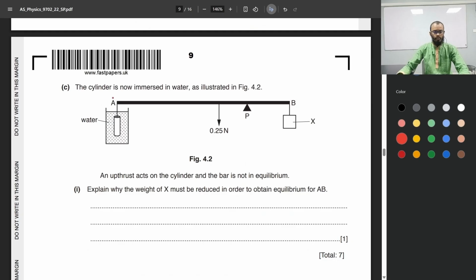The cylinder is now immersed in water as illustrated in figure 4.2. An upthrust acts on the cylinder and the bar is not in equilibrium. Explain why the weight X must be reduced in order to obtain equilibrium for AB. Okay, so upthrust acts on this cylinder, which means there is now a clockwise moment applied on the left side of the pivot, which means the bar that was previously in equilibrium is now not in equilibrium anymore. We need to reduce the value of X so that the clockwise moment over here decreases.